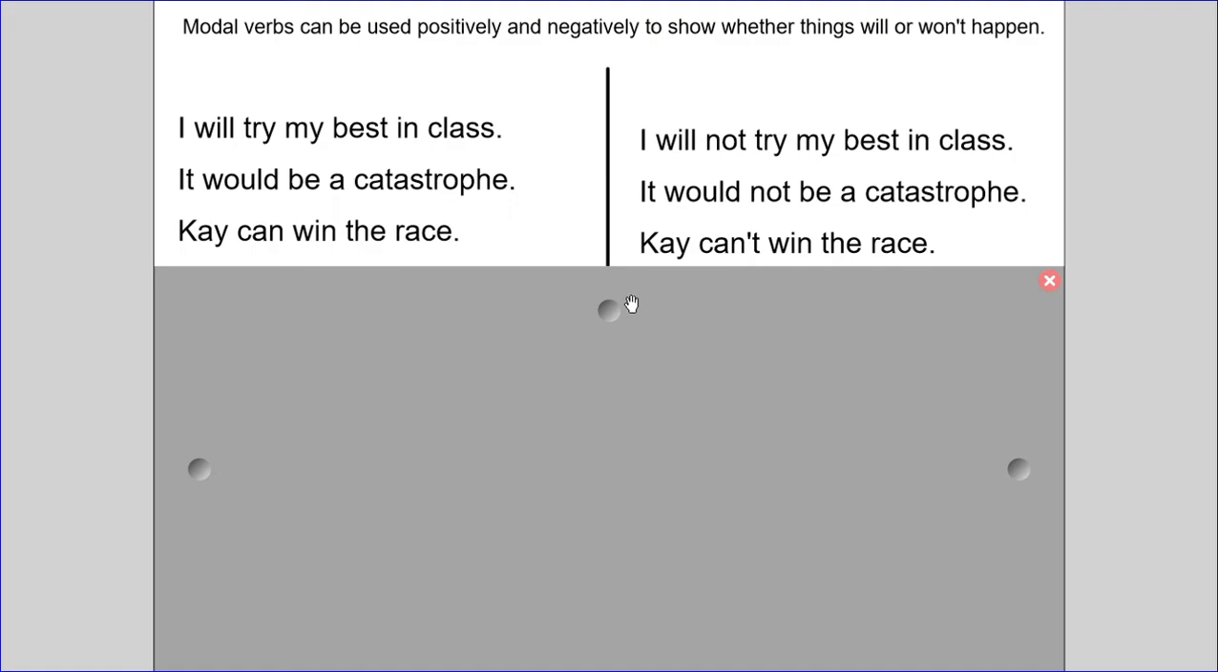If I was to do the longer version, Kay cannot win the race. Does that make sense? Yeah, it's a little bit more formal, but it's absolutely fine. So it's up to you when you're doing your writing, whether you want to use the full formal version, will not, would not, cannot, or whether you want to use the more informal contracted version. And that will obviously depend on the type of writing you're doing and which is more appropriate.